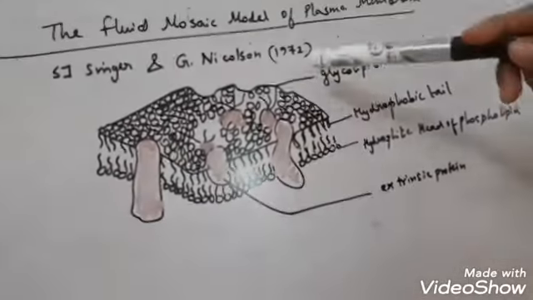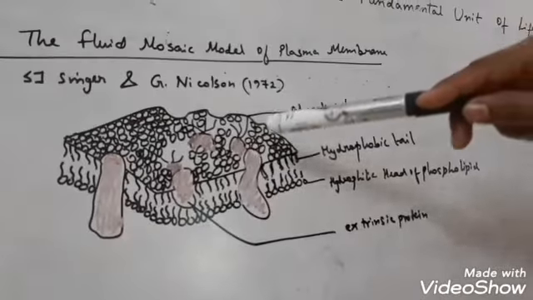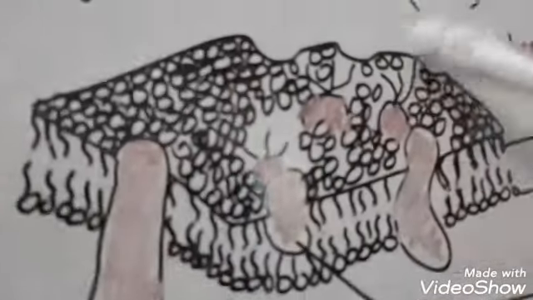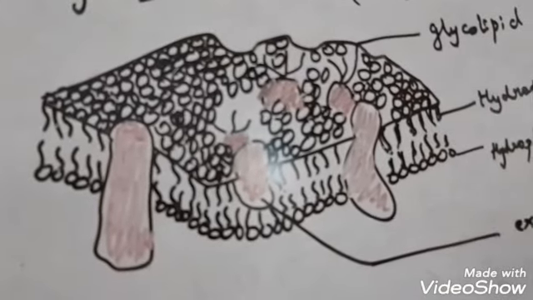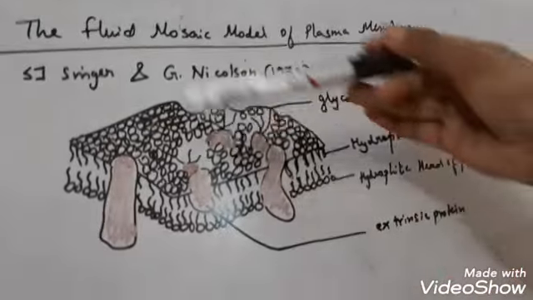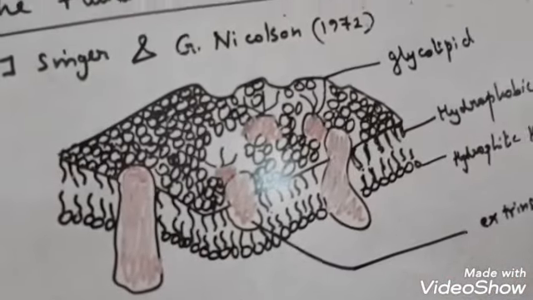Now you may be wondering why it is called the fluid mosaic model. Because it looks like a number of protein icebergs. These proteins look like icebergs which are floating in the sea of lipids, like in the Antarctic Ocean, where the icebergs are floating. Like that, within the lipid bilayer, the proteins are floating like icebergs.